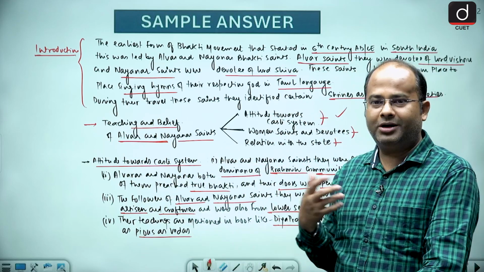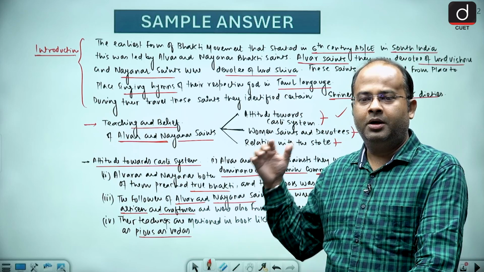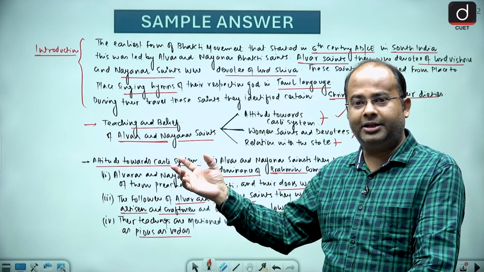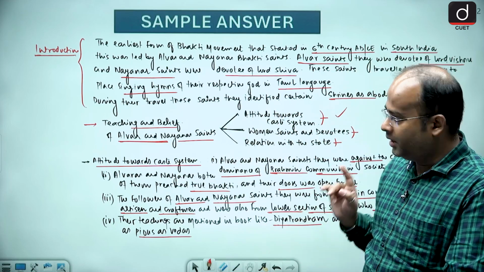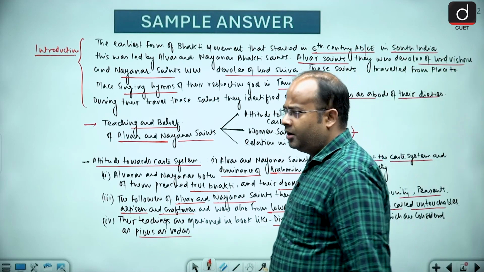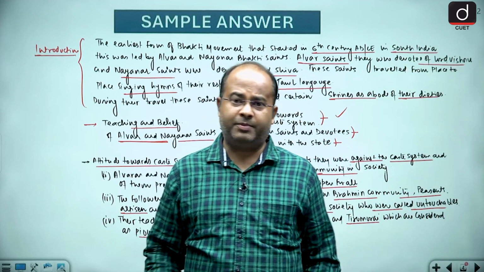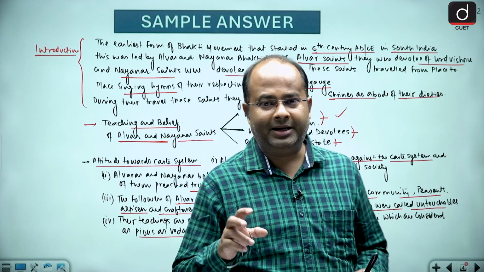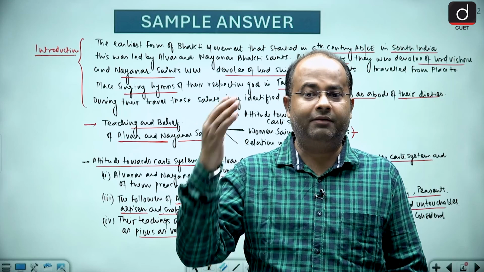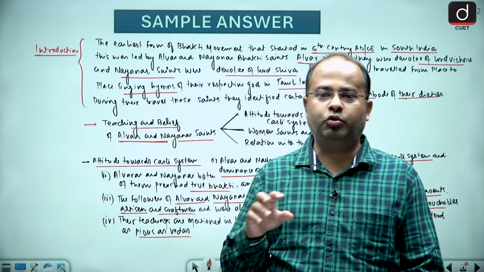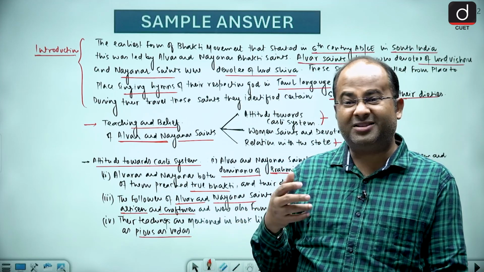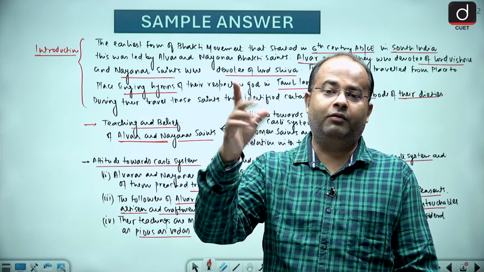Other than this, what did they promote? They promoted true bhakti, directly between God and devotee, and their doors were always open for all. Now, my dear friends, let's discuss the women saints and devotees. In medieval India, especially in South India, you will find that most of the saints, whether Alvar or Nayanar, were male. Out of the 12 Alvar Bhakti saints, we have only one female saint, and out of 63 Nayanar Bhakti saints, only one female.